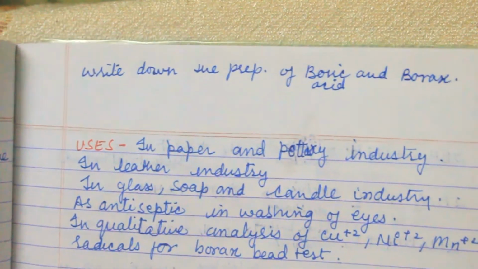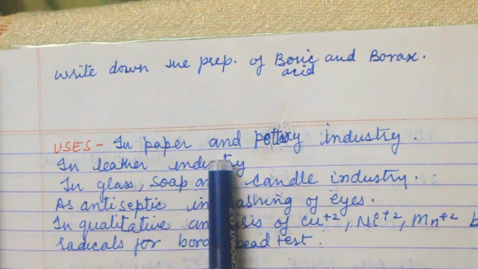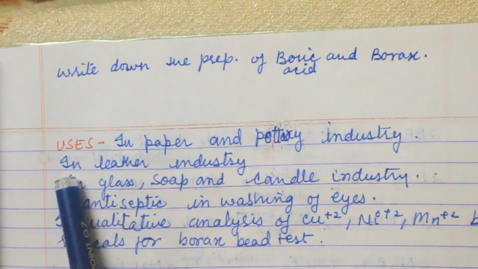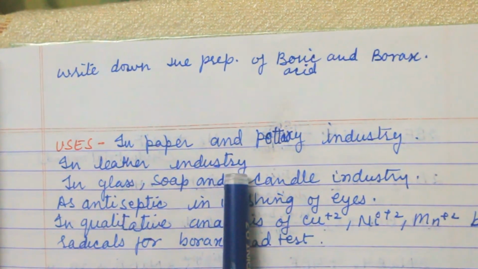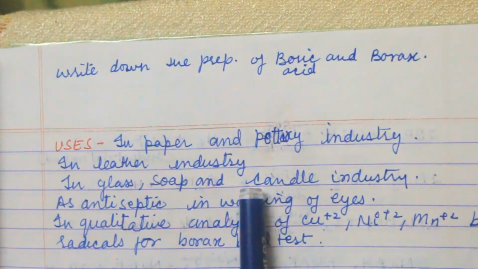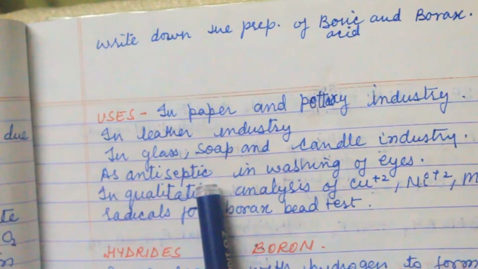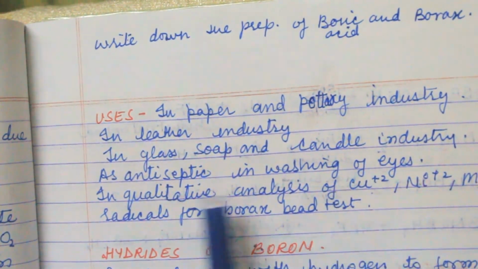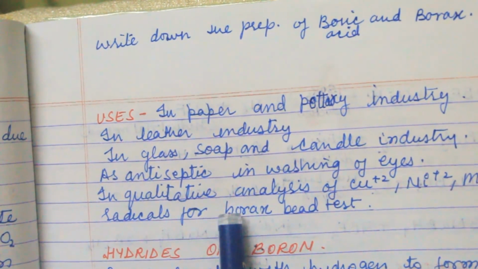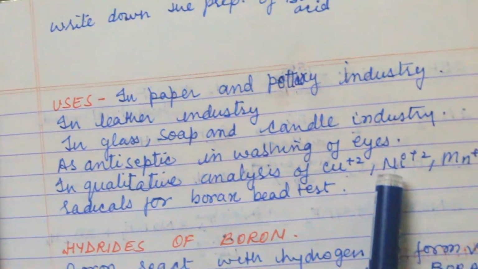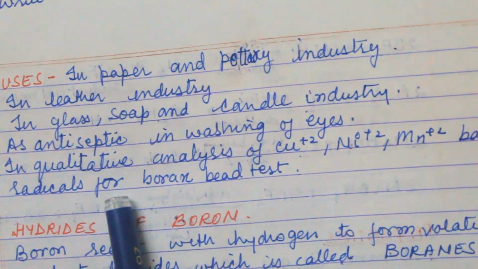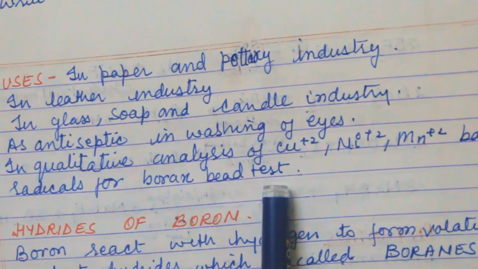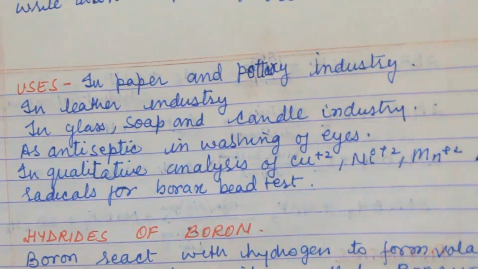Now come to uses. It is used in the paper and pottery industry, in the leather industry, and in the glass, soap and candle industry. It is used as an antiseptic, in washing of eyes, and in qualitative analysis of copper, nickel and manganese basic radicals by the borax bead test. This is all about borax and boric acid.